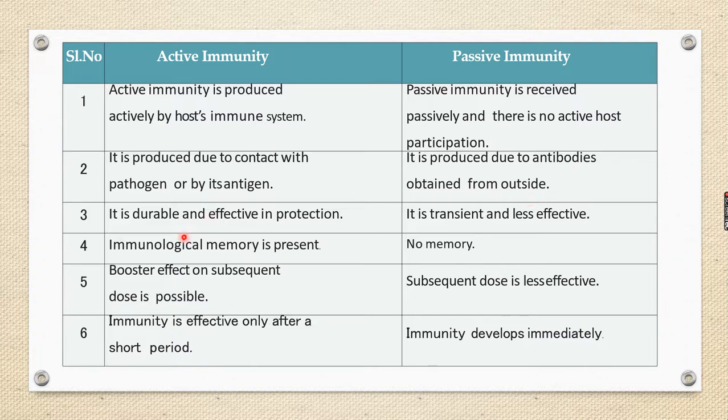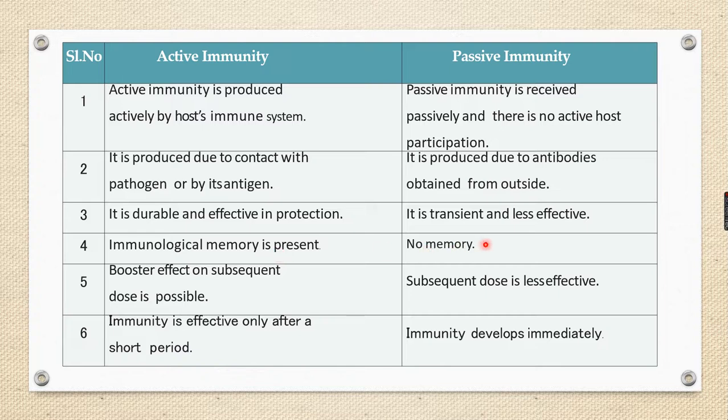Third one, active immunity is durable. ரொம்ப லைஃப் லாங் டைம் இருக்கும். ஏன்னா நம்ம பாடியில ஆன்டிபாடி ப்ரொடியூஸ் ஆகுது. It is effective in protection. ஆனால் passive immunity வந்து transient. ஒரு certain period தான் இருக்கும். Less effective. In active immunity, immunological memory is present. Lifelong இருக்கிறதுனால second attack of the same antigen வந்தாலுமே நமக்கு அந்த மெமரி இருக்கும்.